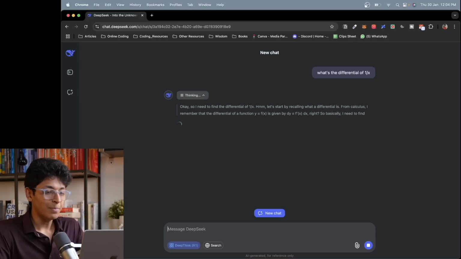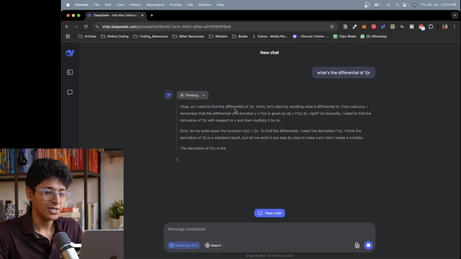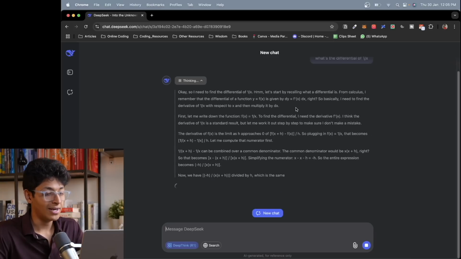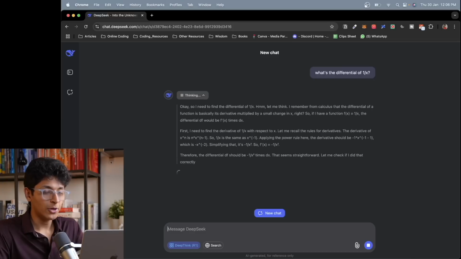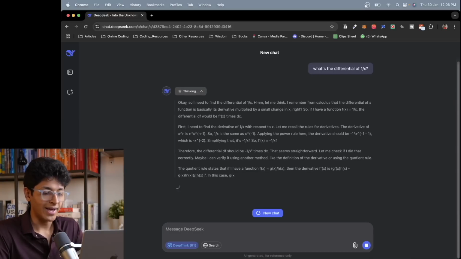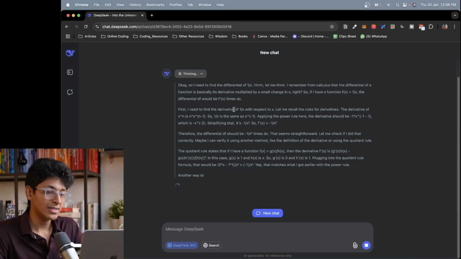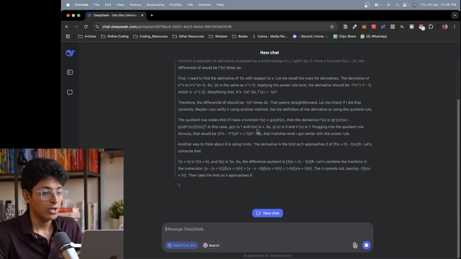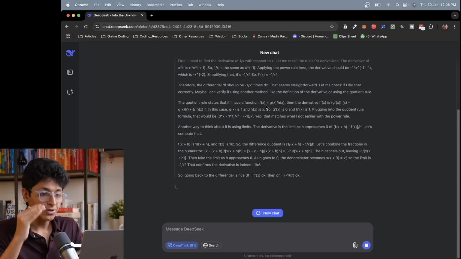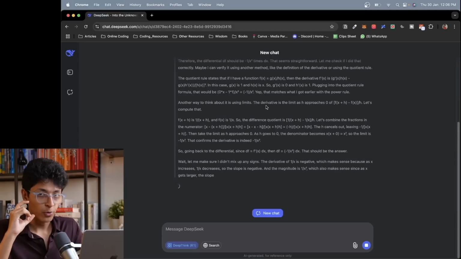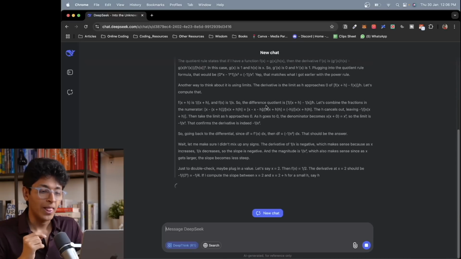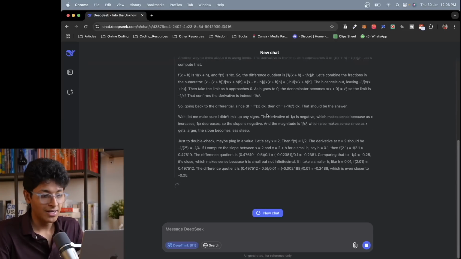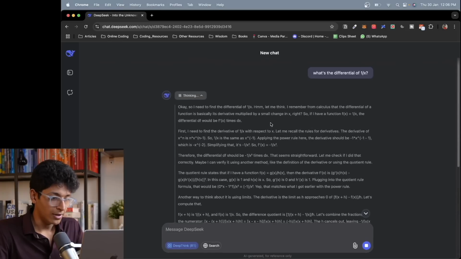So the thing that makes it unique is that it will now think about the question and the answer and will reconsider the answer if it is the right answer or not, and will come up with the final answer for me. This is brilliant because if you want to learn anything new in math, in science, or in coding, you can look at the thinking process and understand how to think through the problem step by step. So this is called chain of thought thinking, in which basically this model is going to break down this problem in multiple steps and will show you its process for arriving at the solution and not just coming to it directly. And that is why I love DeepSeek for learning anything new that I want. So if you go over here, you can see its process.